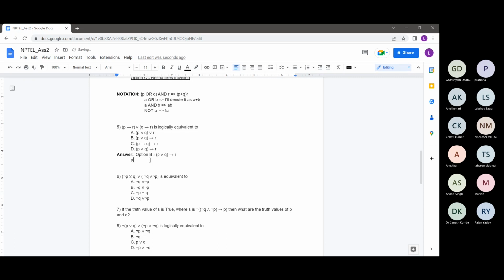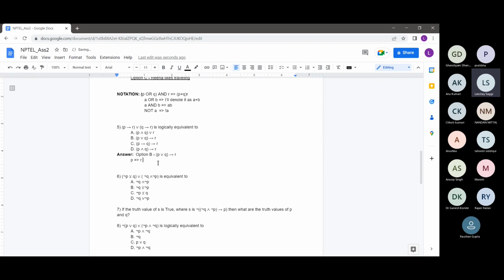Basically, P implies R means not P plus R, that is, not P or R. This we have seen in the lectures.